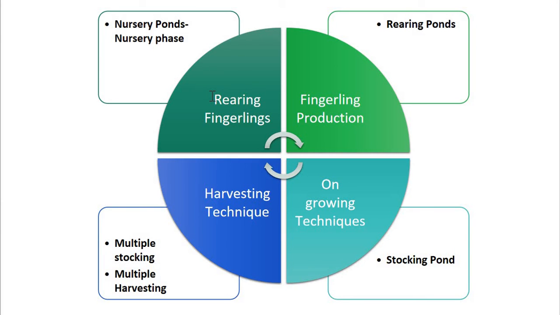Now the first step is rearing of fingerlings, which includes the nursery phase, also called nursery ponds. It includes 3-day-old hatchlings measuring about 6 mm in size, and they are reared up to fry of 20 to 25 mm in small earthen nursery ponds. After that, in certain areas, brick-lined or cement tanks are also used as nurseries. In many cases, the stocking of a single species is normally advocated.